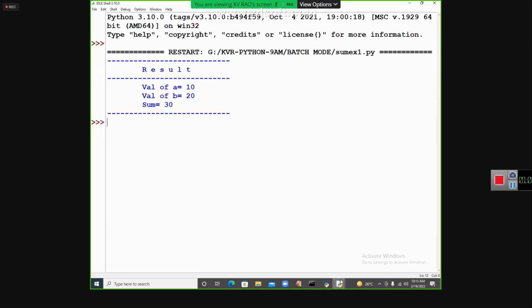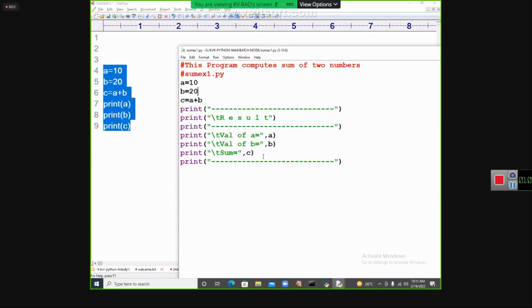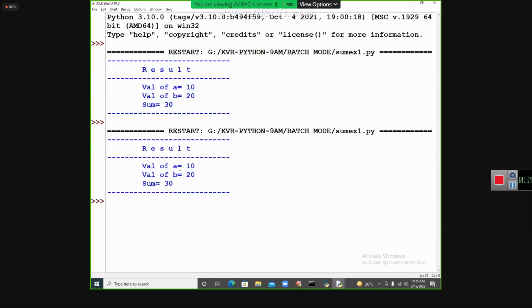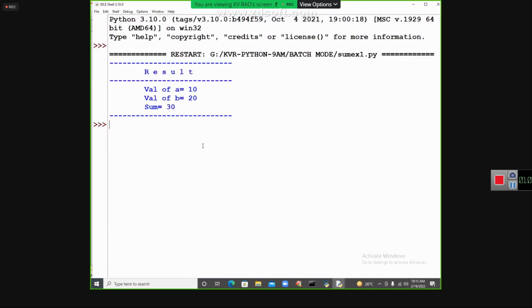You want to run it again? Yes, go to your program again and run it. Run Module again. Once again, it is running. Go to the program once again and run it. F5, directly you can press the key called F5. Again, it is running. Are you following, my dear students?